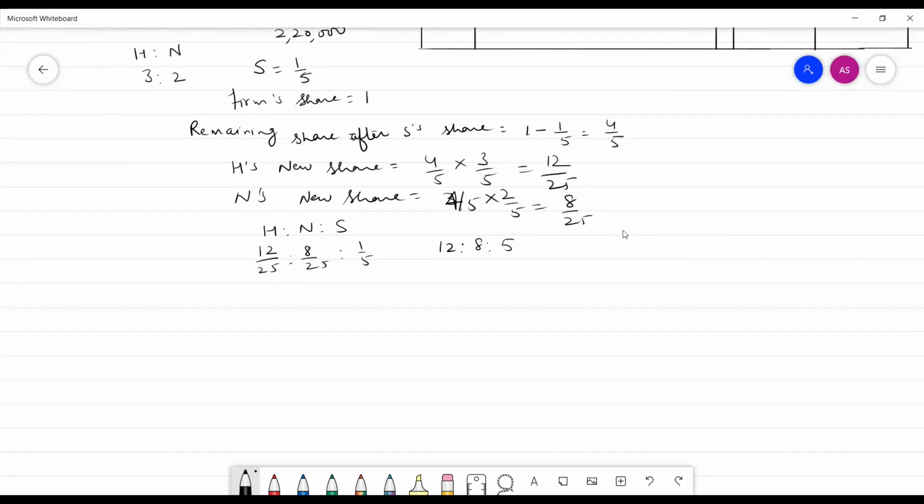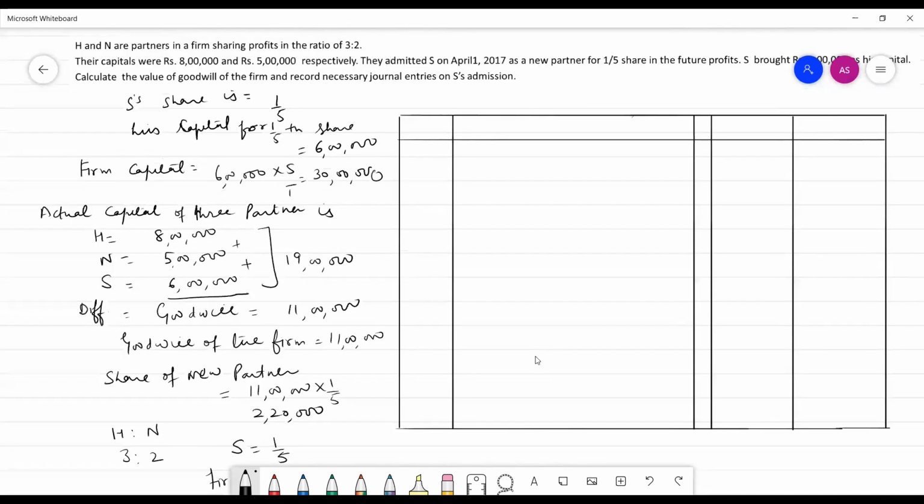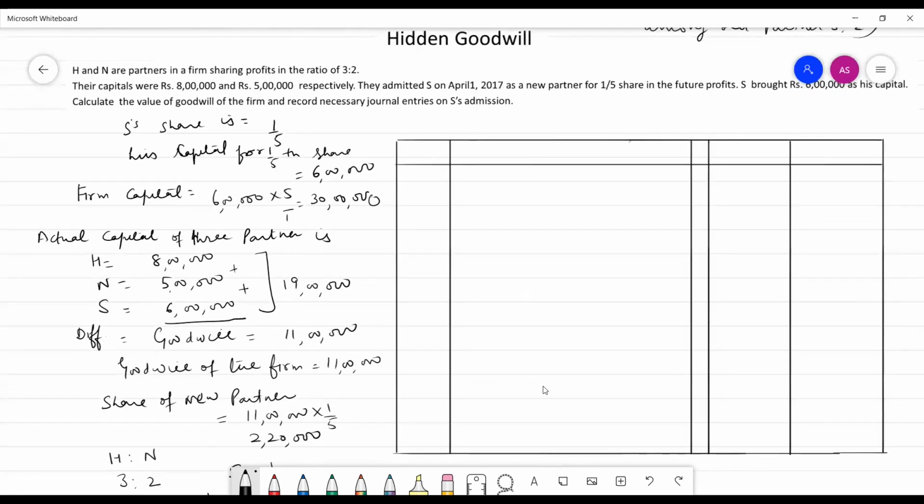If we calculate the sacrifice ratio, it would come 3:2. As the ratio is not changed, the sacrifice ratio, that is old share minus new share, would come 3:2. Now we will pass journal entries. New partner S is admitted. For this, we write date, particular, LF, amount debit and amount credit.